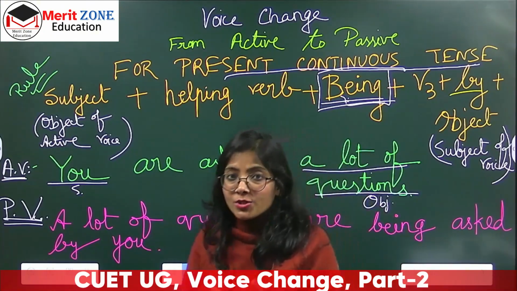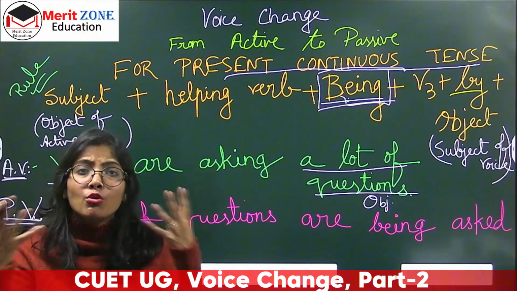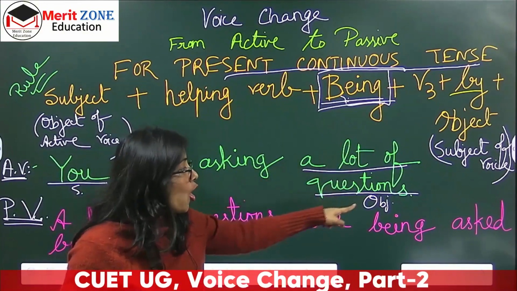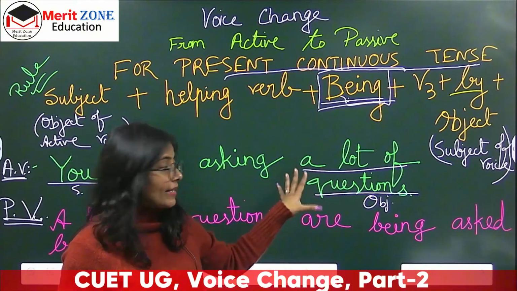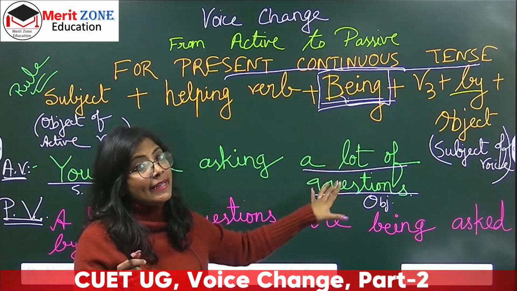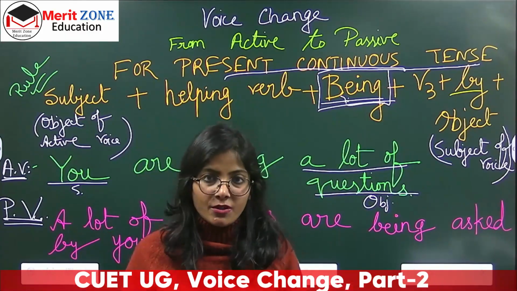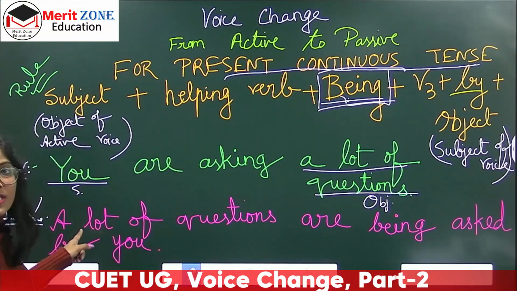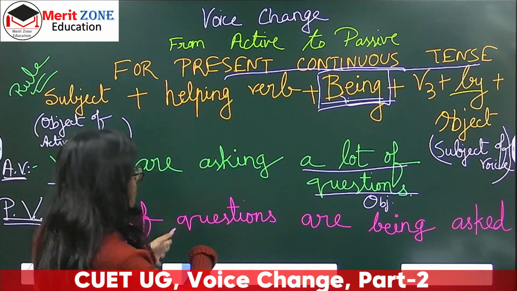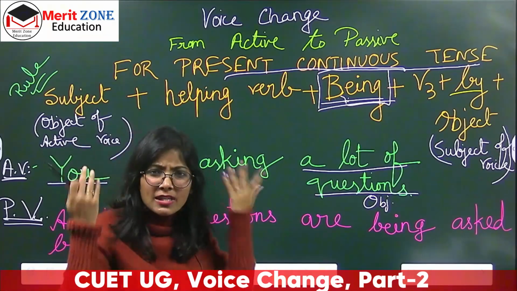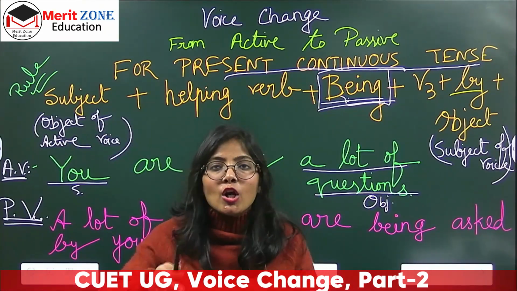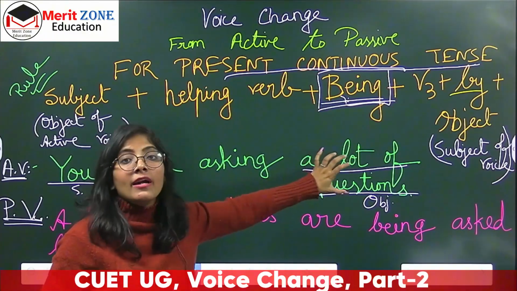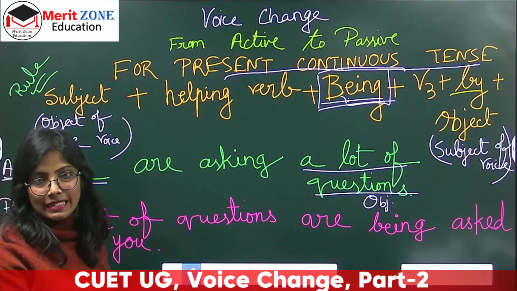And for objects case, if the object is like too long, you have to split it into parts. But if the object is long but it is given in that way that here the adjective and noun are put together, then you cannot separate it in that way, right? Then you have to bring the entire thing here. Because see, if I tell you, if you bring only questions, then what happens? Questions are being asked by you a lot. Does it really make any sense? No. Because you cannot change a lot of from these questions. You have to keep it together, then only it will make this sense, right?